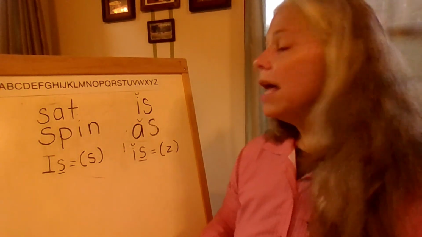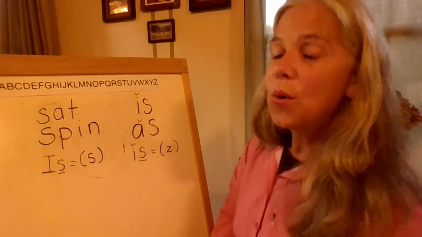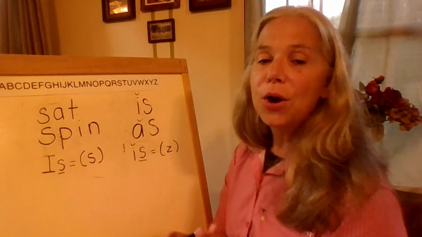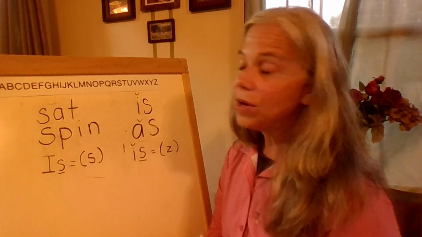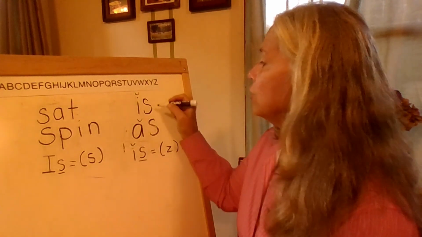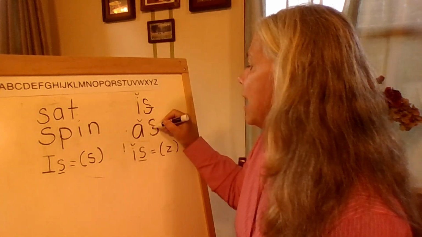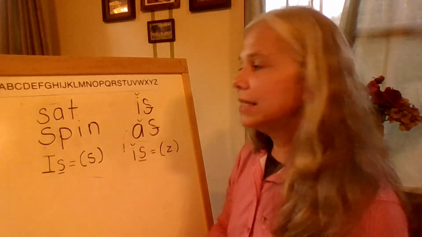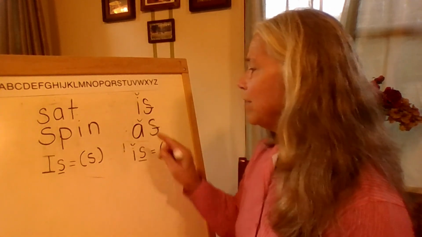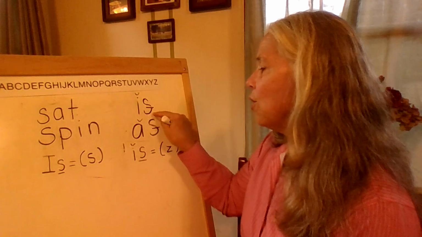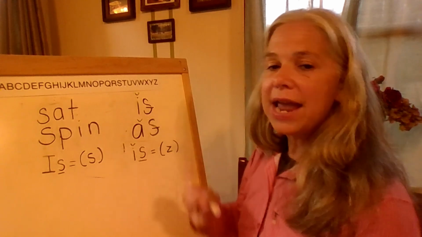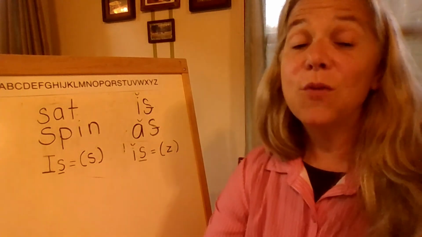Now, to help us to know the difference when we're coding our words so we can read them, we're going to put a voice line. This is just reminding us that this S makes a Z sound. So after we say our short vowel here, we're going to code our S with the voice line.